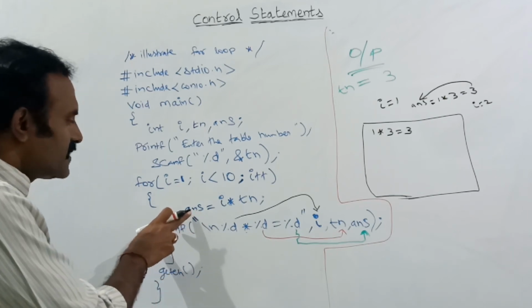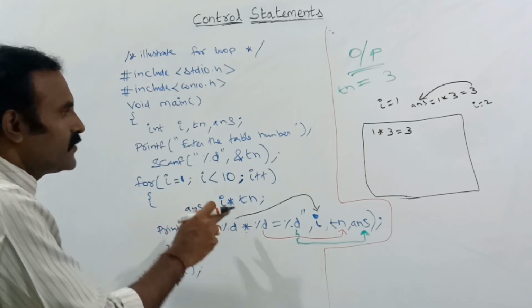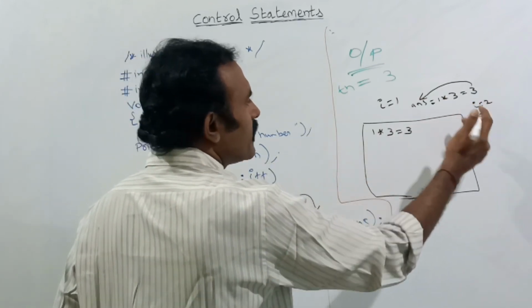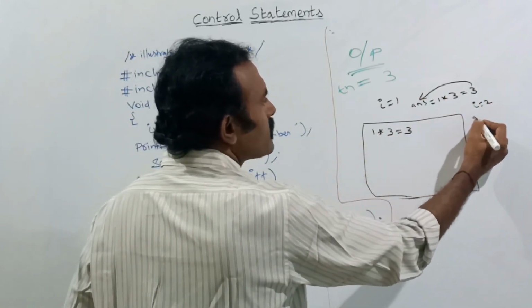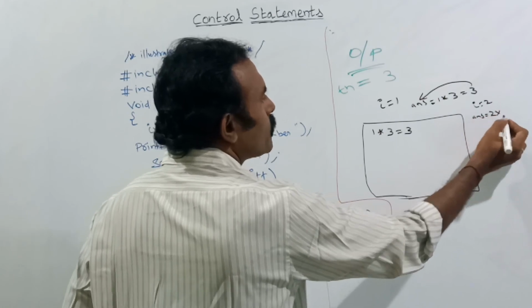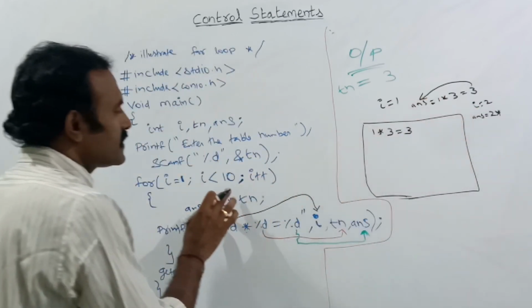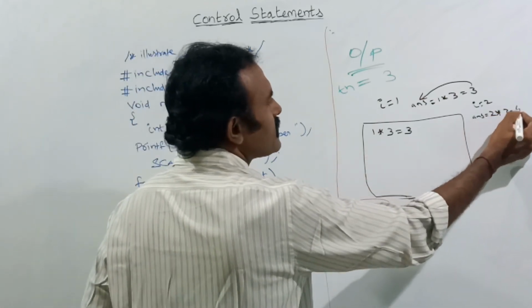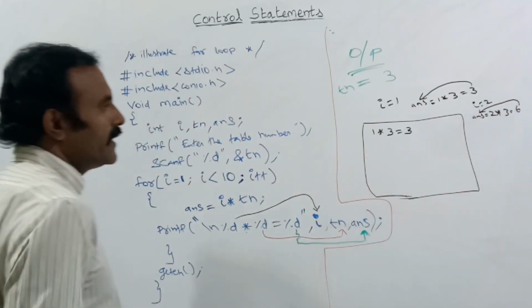Here, what is the answer? Answer is equal to I into Tn. Now what is the I value? I had incremented it to 2. So answer is equal to 2 into Tn, and the Tn value is constant, because this is the third table. 2 into 3, what is the result? 6. That 6 will be stored in ANS.